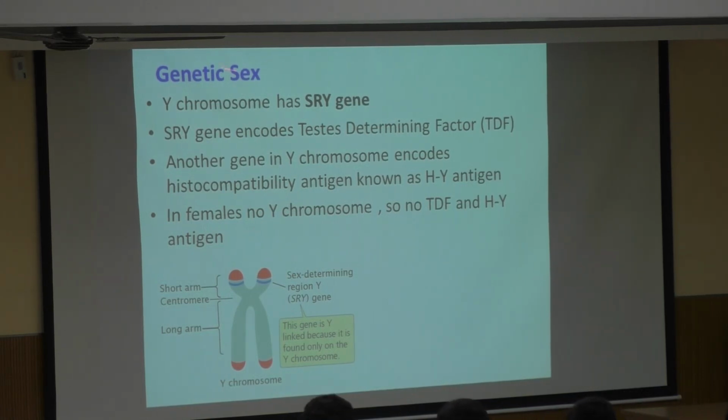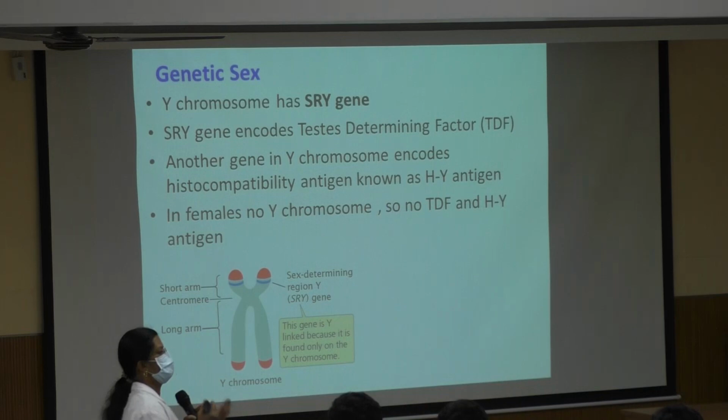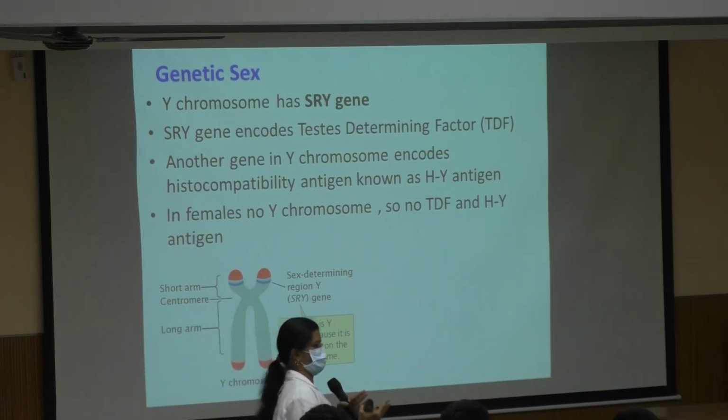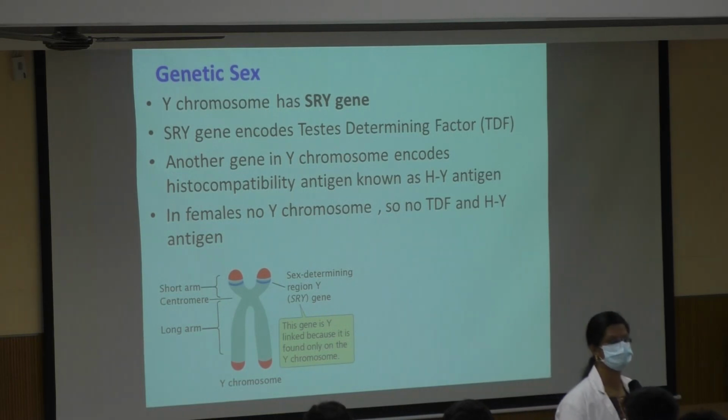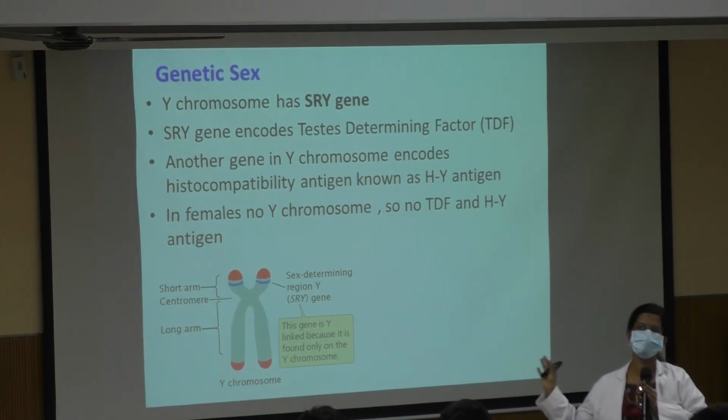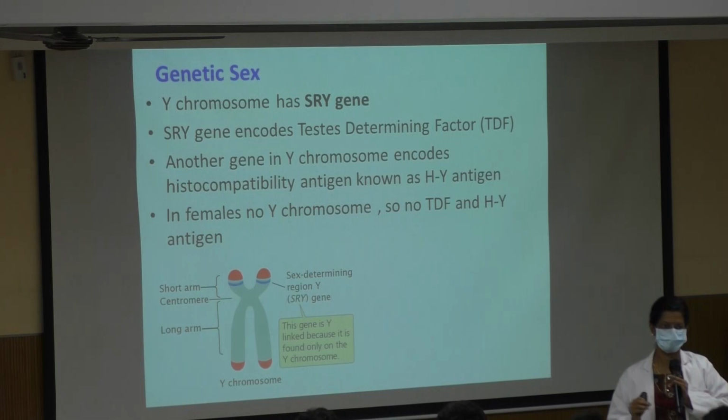The Y chromosome has a gene which is called the SRY. The name is sex determining region of the Y chromosome. This is present only on the Y chromosome, and it codes for a protein that is the testis determining factor. So it is the presence of the SRY gene, which codes for testis determining factor, that determines the development of gonads into the testis.